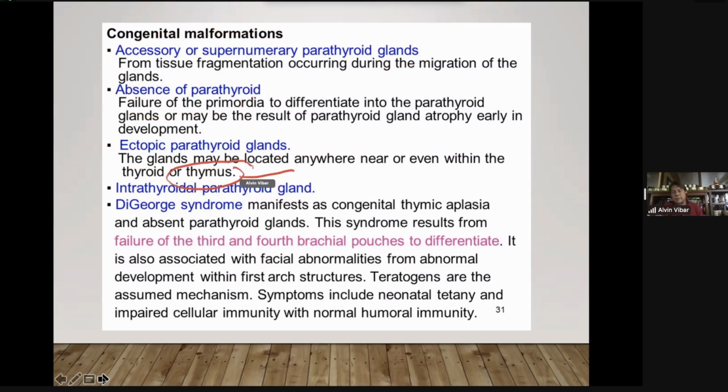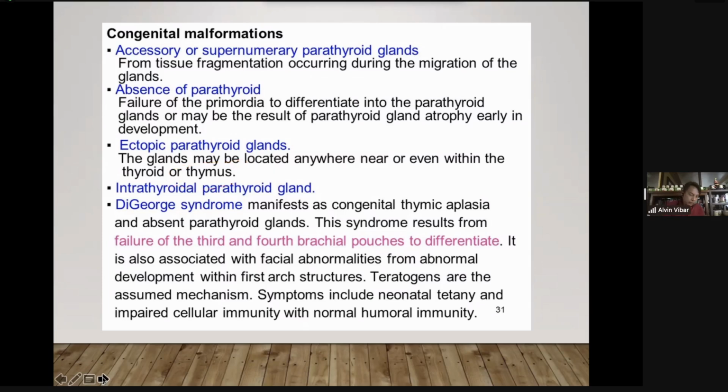Do you still remember your lecture in the mediastinum? The thymus gland normally is located in what part of the mediastinum? Anterior. Anterior and superior mediastinum. So again, the parathyroid gland is seen together with the thymus gland.